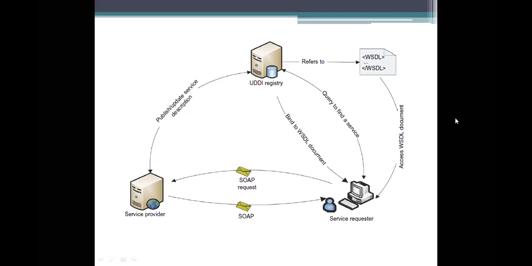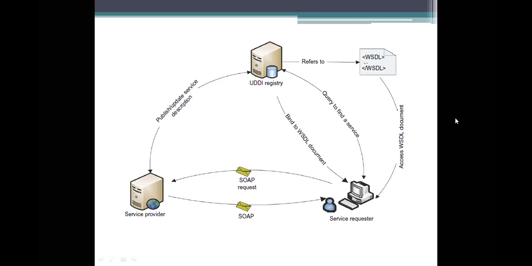How it makes them available is by searching for the names or the identifiers, or any category of the services or any category of the application that has been specified, which is given in the UDDI.